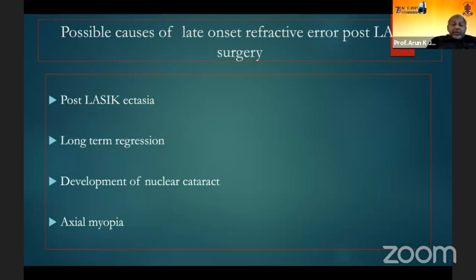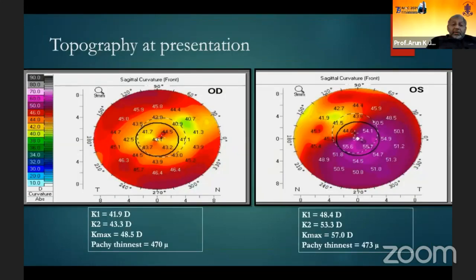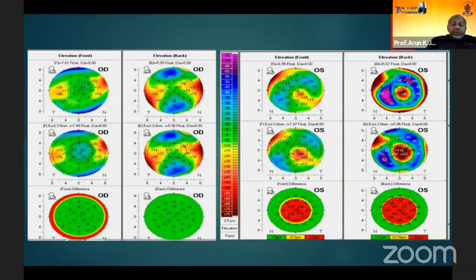On the right side, you can see there is hardly any anterior elevation, and the K readings are fairly normal. In the left eye, we have inferotemporal steepening with a maximum K reading of 53.7, and on the Bailey-Lisenby map, you can see a posterior elevation in the left eye. So a diagnosis of post-LASIK ectasia was made in the left eye and a long-term regression in the right eye.